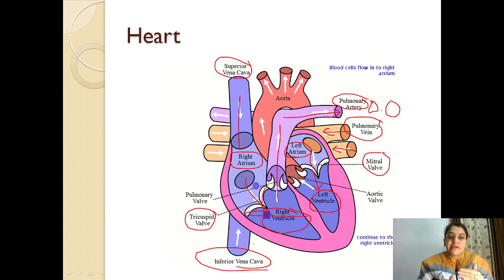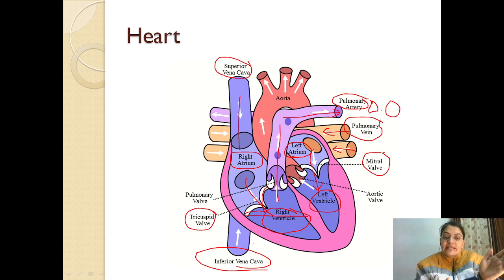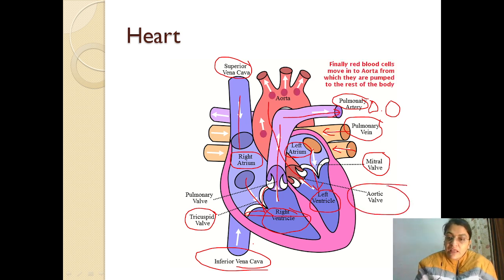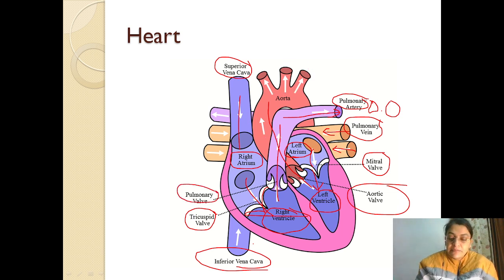So you can remember that R is right side, right tricuspid valve, and L means left, bicuspid valve. From the left ventricle, it then goes to the aorta. Aorta is the main artery which carries blood from the heart to all the parts of the body. The backflow of blood here is prevented by the aortic valve. Similarly, the backflow of blood from the pulmonary artery is prevented by the pulmonary valve.